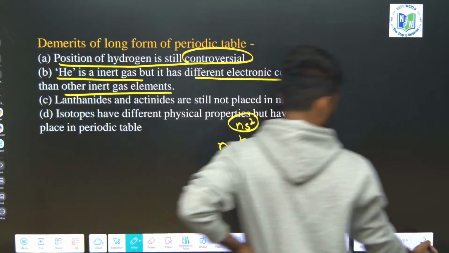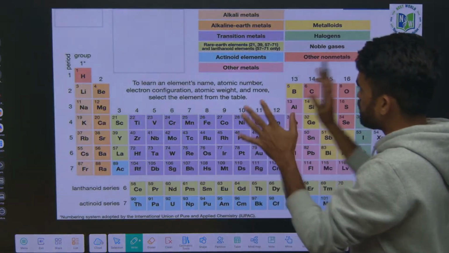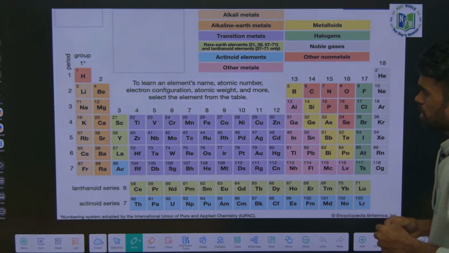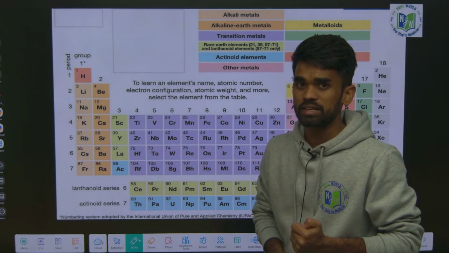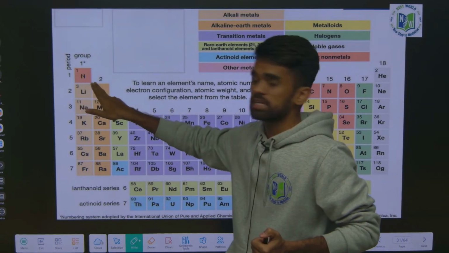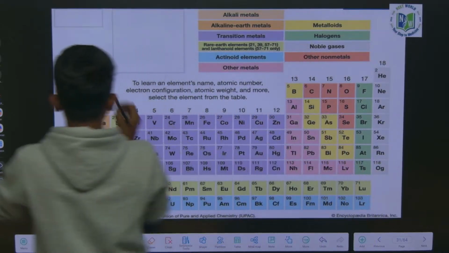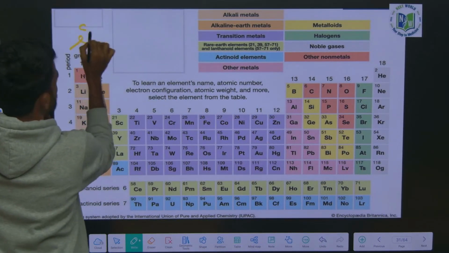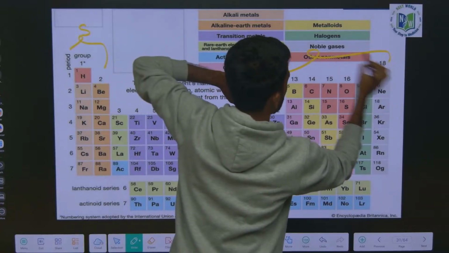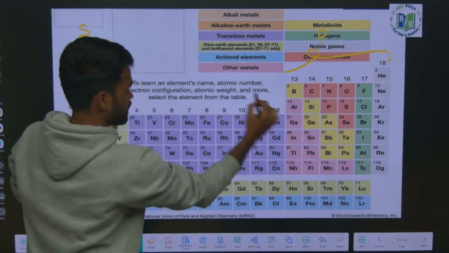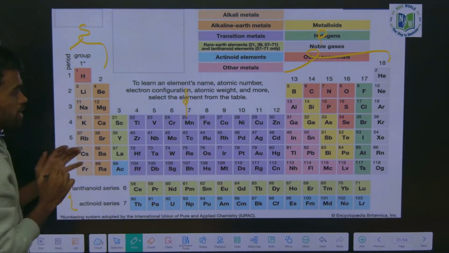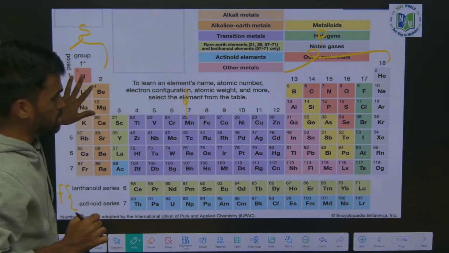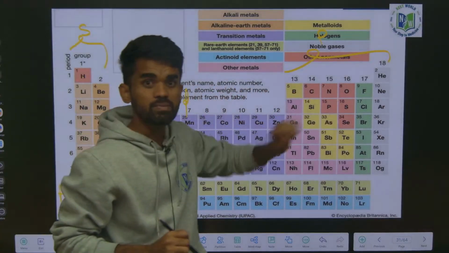Yes, so this is the periodic table. If you see the Mendeleev classification, what he told, it is considered as 1A, 2A. This is the S block, and this is the P block from 13 to 18. In between we have the D block, and the bottom one is called the F block. Remember, the S block and P block are considered main group elements.